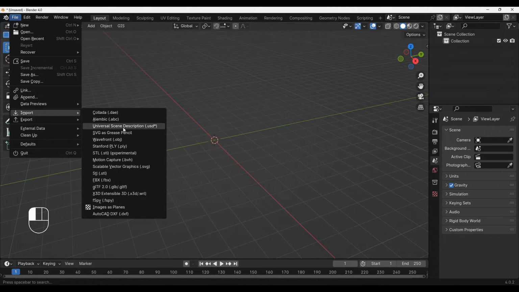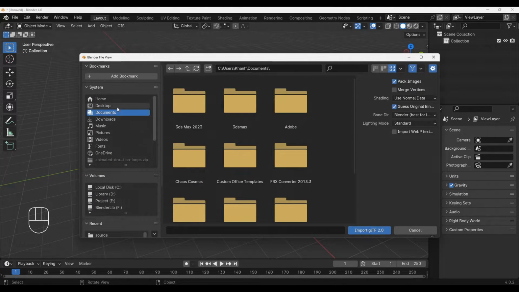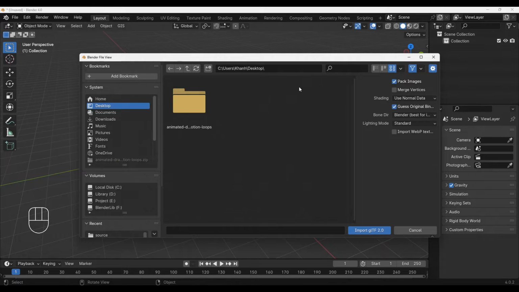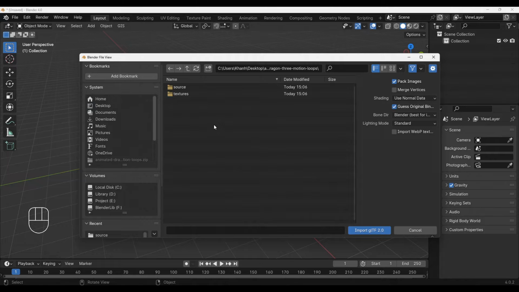Next, we go to File, Import and choose the file format. Sketchfab has several animated 3D formats such as FBX, USD, GLB, etc. I had downloaded a GLB file from Sketchfab. Now I will choose GLB to import it. This model has 3 different actions. Click on Import GLTF 2.0.